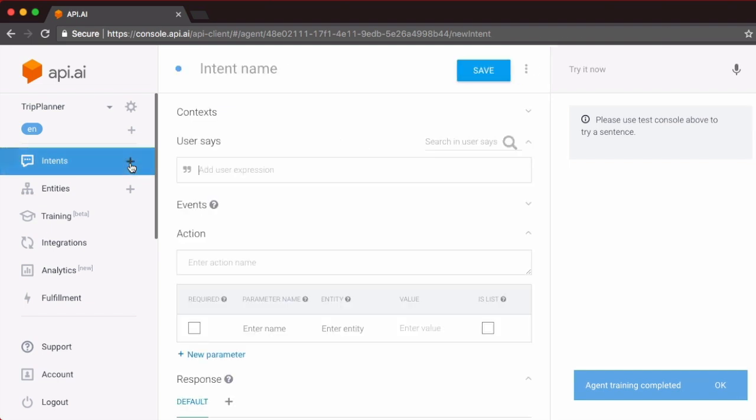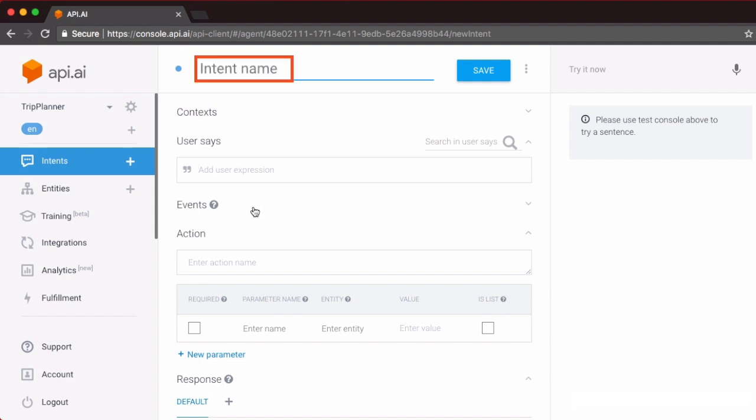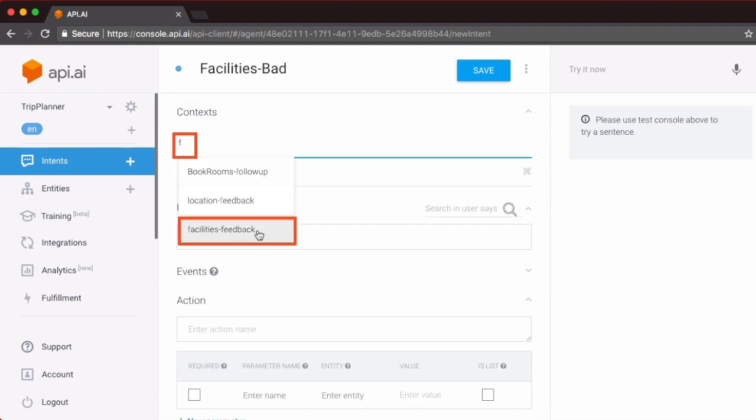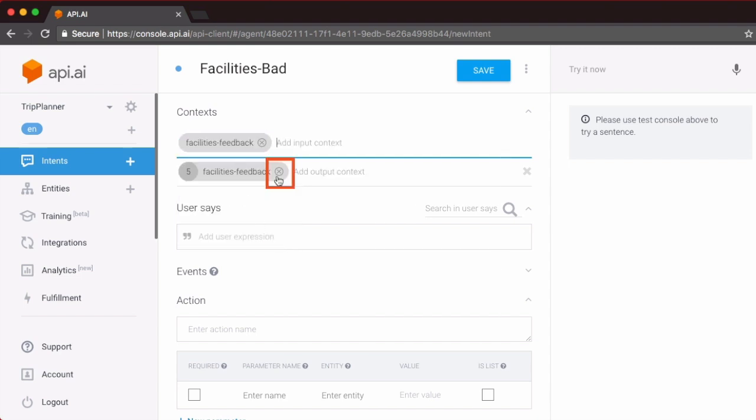This is when the user was not happy with the facilities at the hotel. So call this facilities bad, and the rest of the configuration should be very familiar to you. It's important to set up the context correctly. The input context should be the facilities feedback context, and we should have no output context because this is the last intent in any branch that we follow.